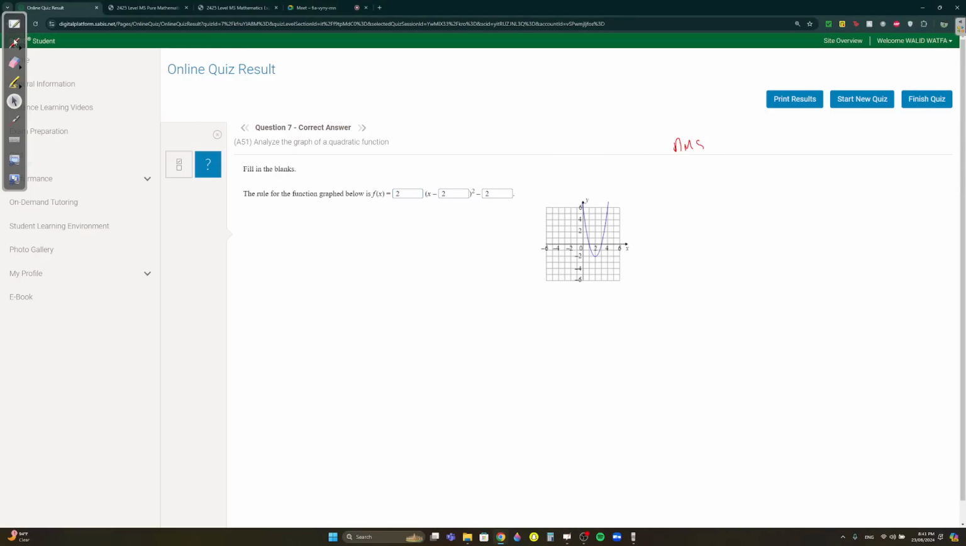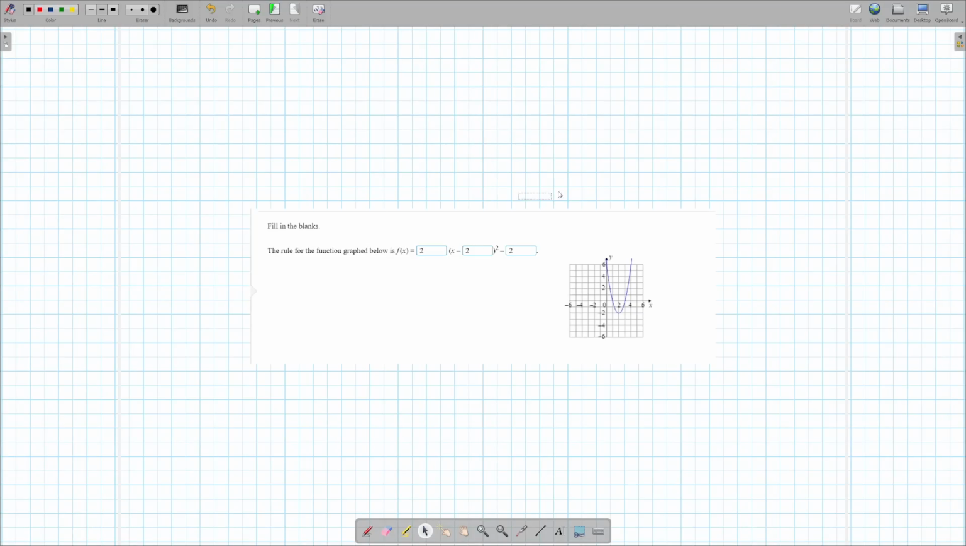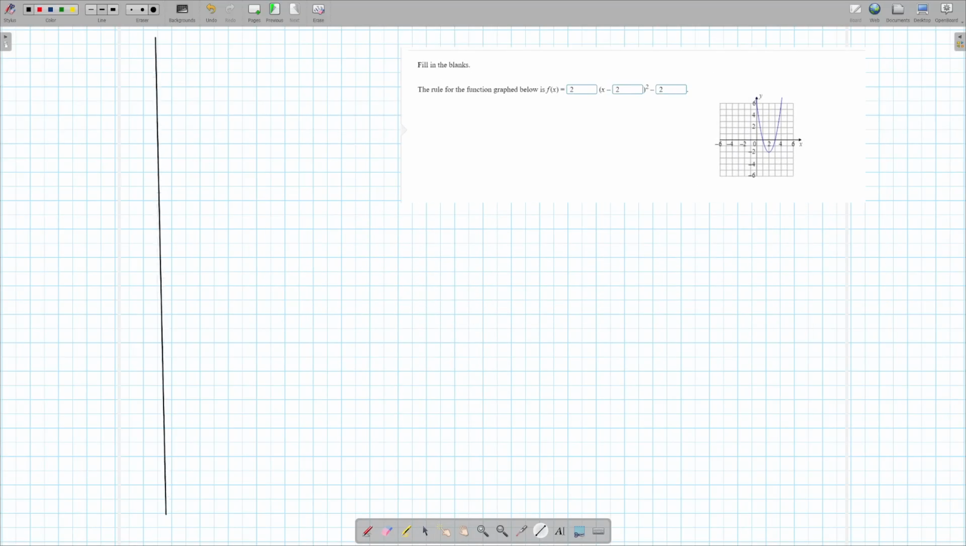Question 7. Same thing now, but for the quadratic function. Except the quadratic function follows almost the same exact rules. Let's quickly revise the rules for the quadratic equations.